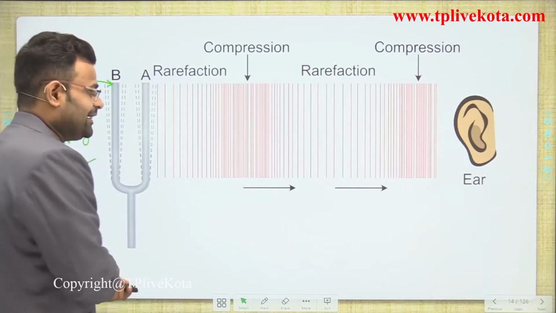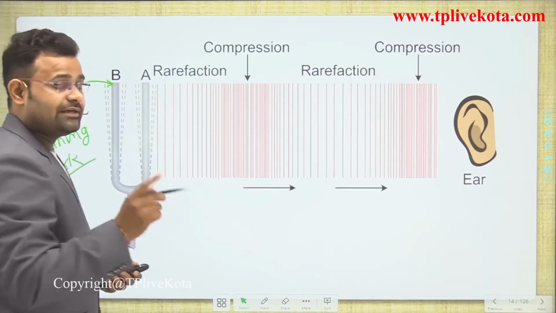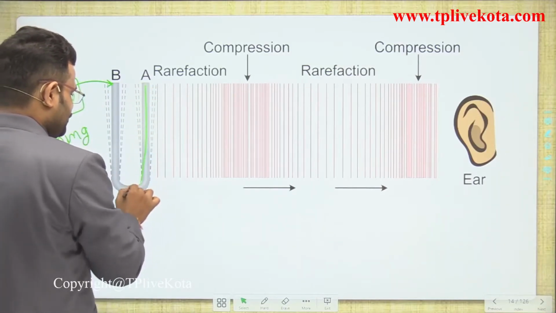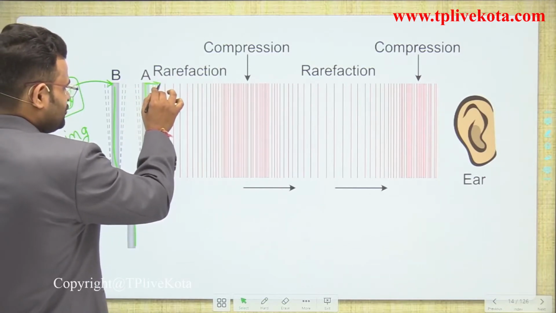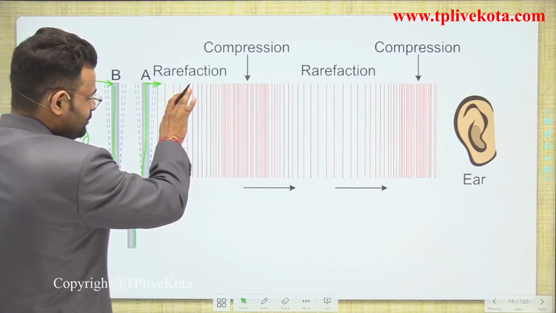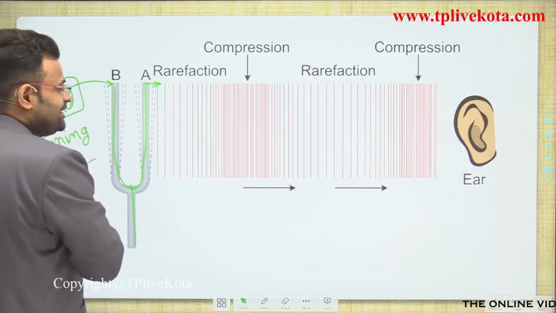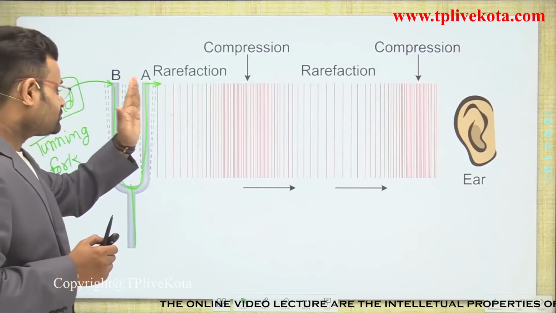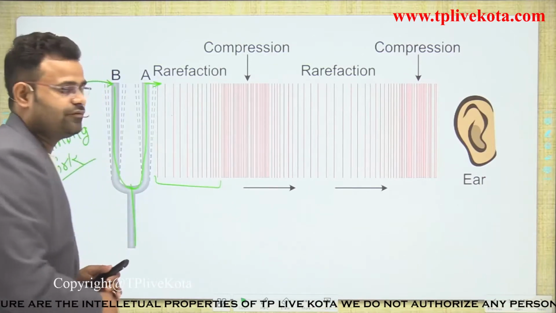So what happens, guys, in that experiment, whenever you tune the tuning fork and strike it on a rubber pad, that part of the tuning fork moves. In that example, first we take the left hand side. When the tuning fork branch moves to the left hand side, a rarefaction is formed.